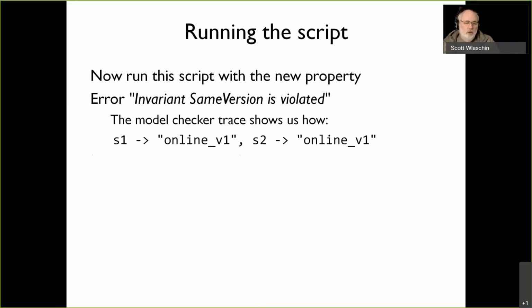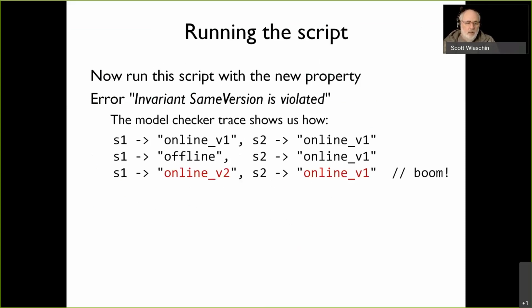Well, because server 1 goes offline and server 1 comes back online, upgraded. Server 2 is still online and it's a version 1. So that it breaks straight away. So the model checker found a logic bug straight away with our design, which might not have been obvious. This is the kind of thing that gets more and more subtle. We might not have been aware of that if we hadn't checked it.